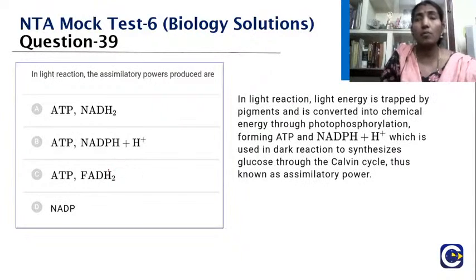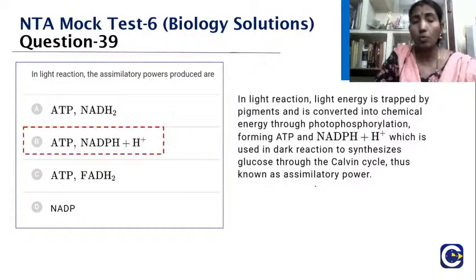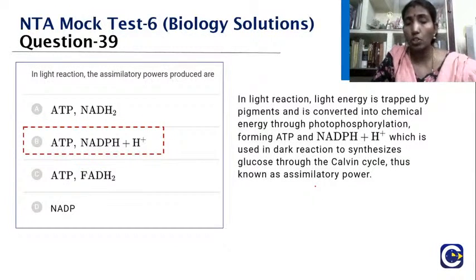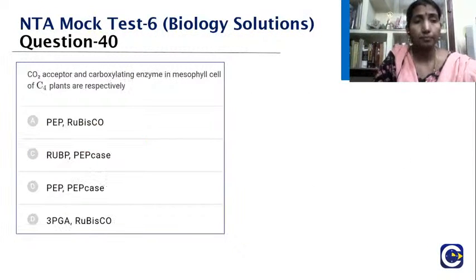Then these energies will be used in the dark reaction, particularly the Calvin cycle, where it helps in the synthesis of glucose. So it is known as the assimilatory power. So the answer is ATP, NADPH2, H plus. Okay, so that is the right answer. Yes, very good, Neelambari, you have given the right answer.